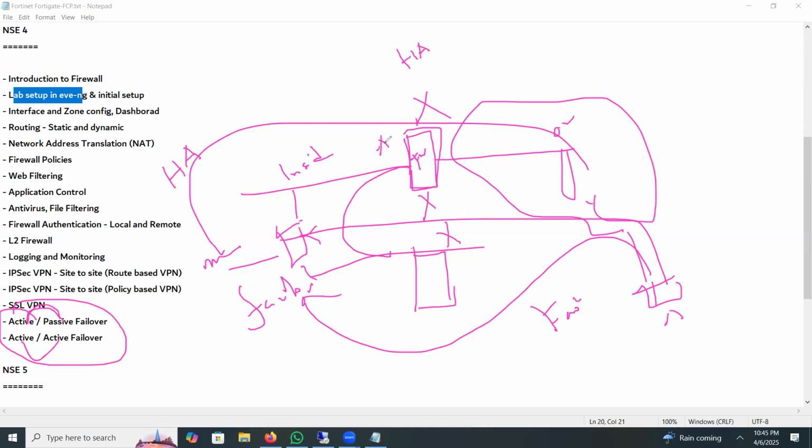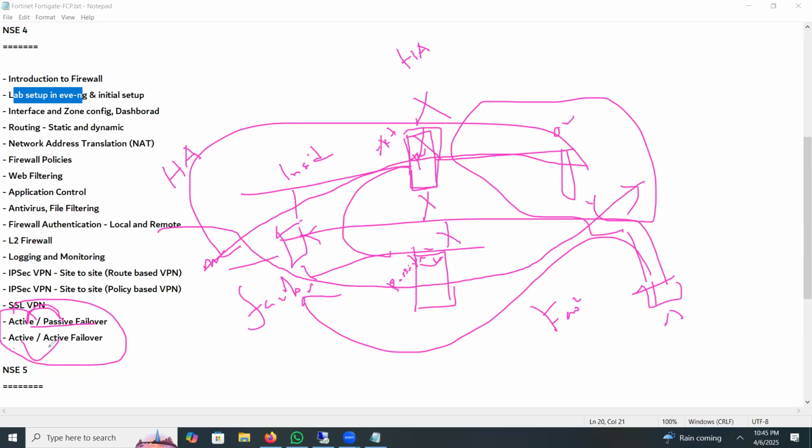Suppose I configure this firewall as active, and this one as passive. We can also call it standby. All the traffic will pass through the active firewall. When the active firewall is down, the passive will become active, and then all the traffic will pass through the passive firewall. This is your active passive scenario.